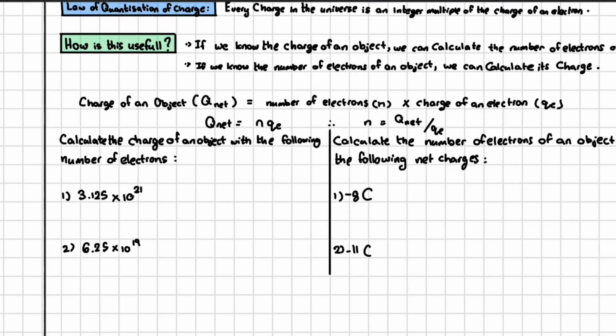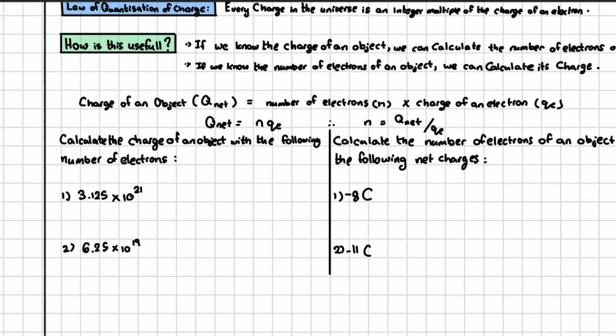Looking at the first section, the question asks us to calculate the charge of an object with the following number of electrons. So simply, we have been given the number of electrons that an object possesses, and they are asking us to calculate the net charge of this object. Now, a lot of you might find that due to the fact that I have a decimal, it contradicts what I've said earlier in this video, that every charge in the universe is going to be an integer multiple of the charge of an electron.